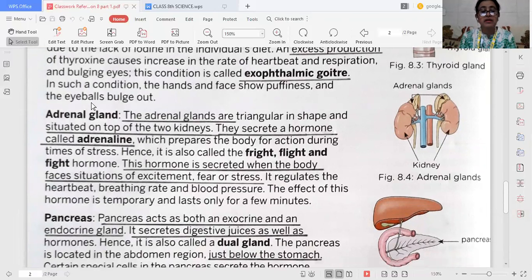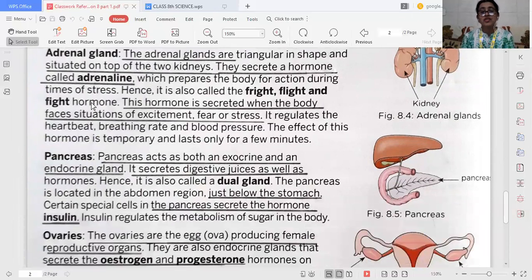Then comes the pancreas. The pancreas acts as both an exocrine gland as well as an endocrine gland. When it secretes digestive juices during digestion, at that time it is an exocrine gland.